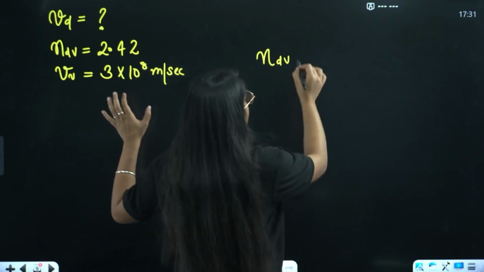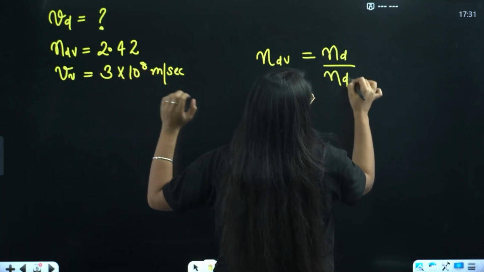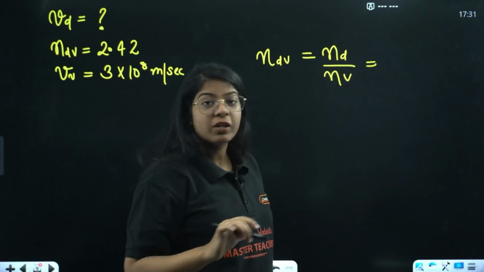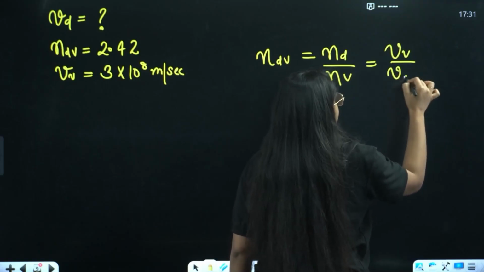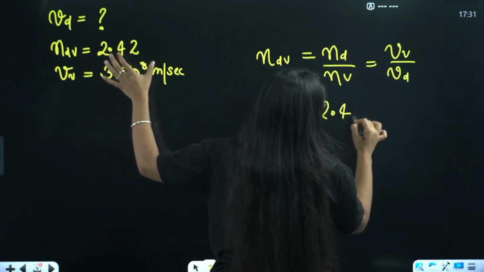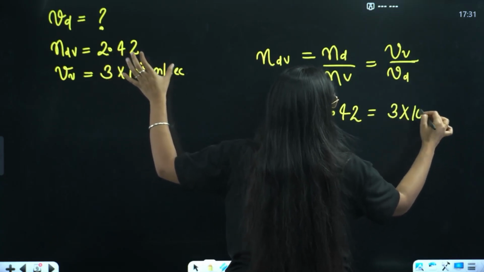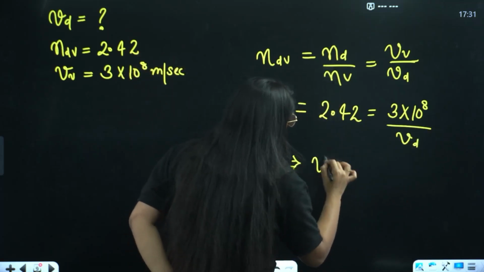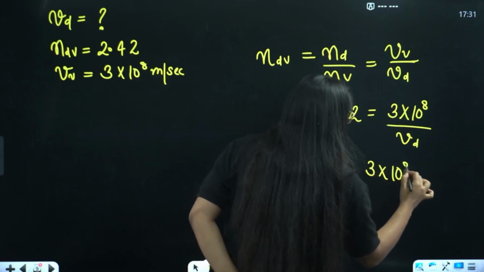Done? Okay, still I'll tell you, see, this will be n_d divided by n_v, right? That means velocity is inversely proportional to refractive index. So velocity in vacuum divided by velocity of light in diamond is given as 2.42, and velocity of light in vacuum is 3 into 10 raised to power 8 divided by velocity of light in diamond. So velocity of light in diamond will be 3 into 10 raised to power 8 divided by 2.42.